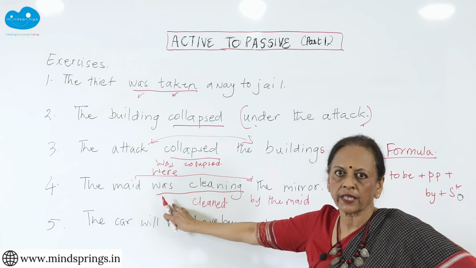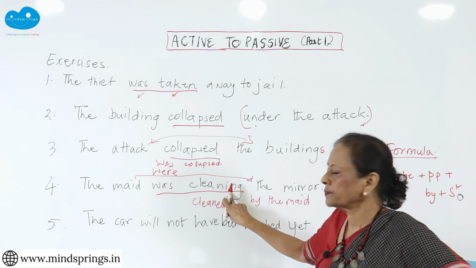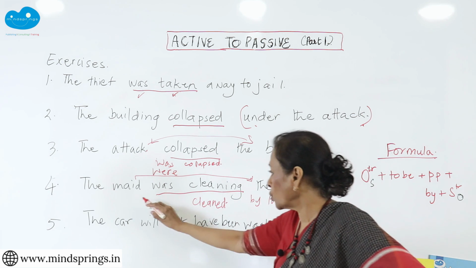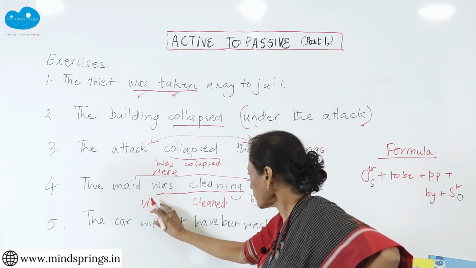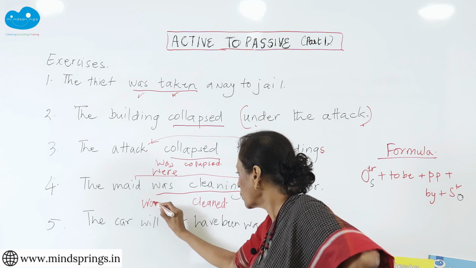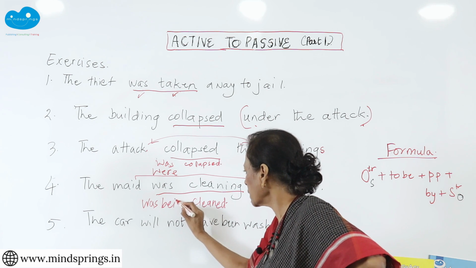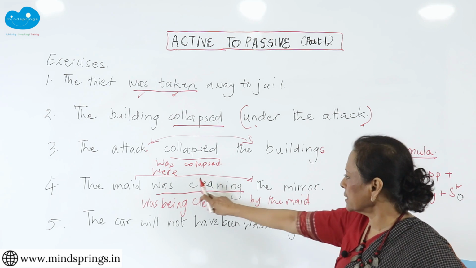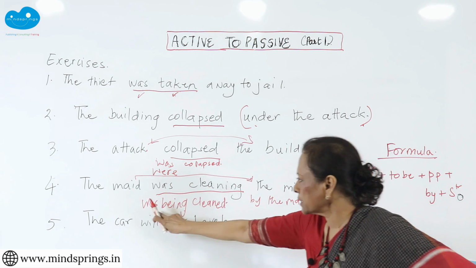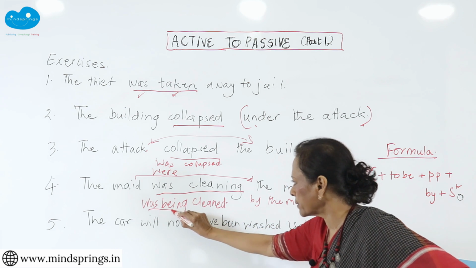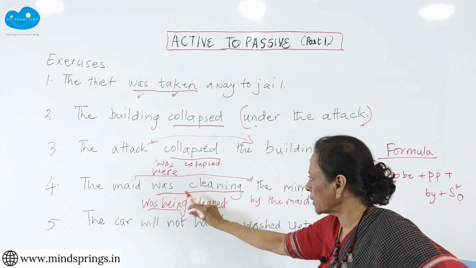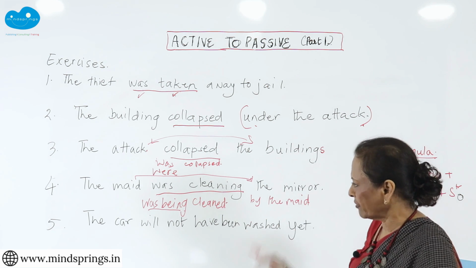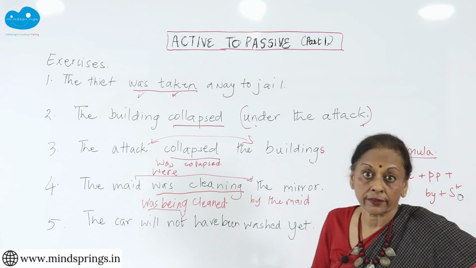What do I do with this? To be. What is this? Main verb, what tense? ing word. So it will be the mirror was being cleaned by the maid, because it's a past continuous. The past continuous will come here. See, this verb tense will come here and this is your past participle. And by the maid, so it's perfectly alright. The last one, come on, do it.